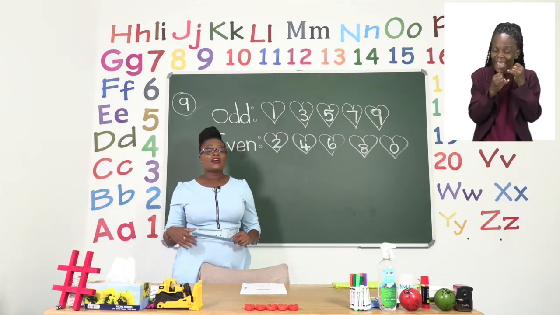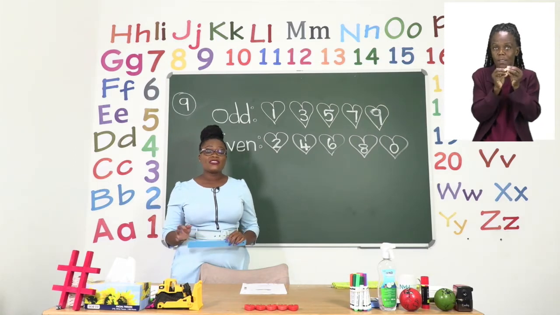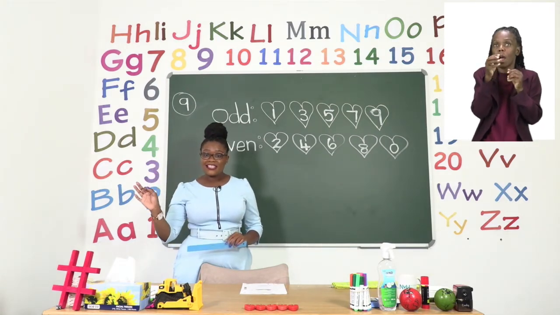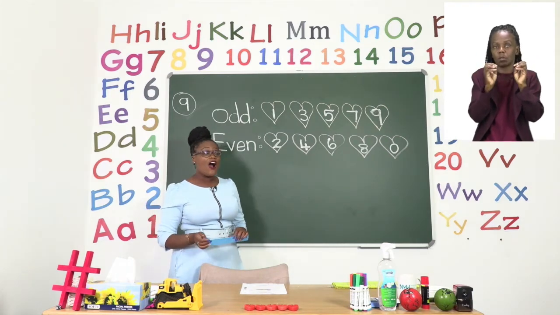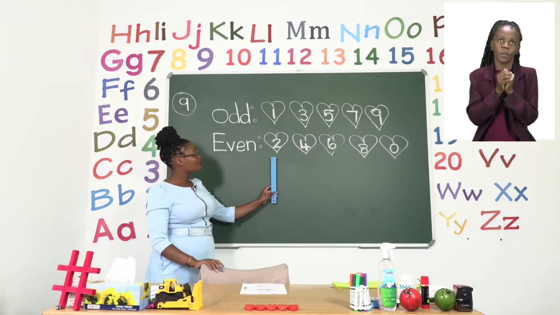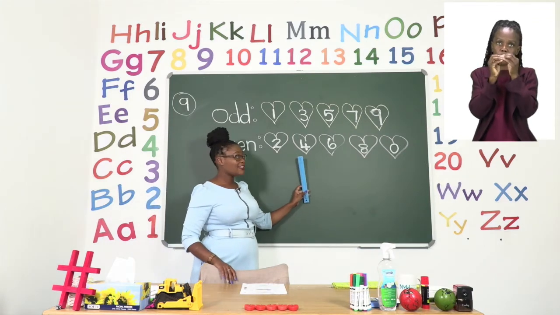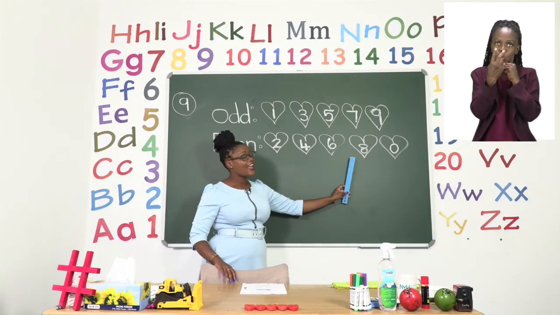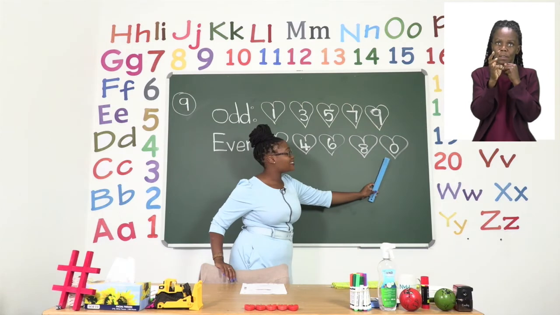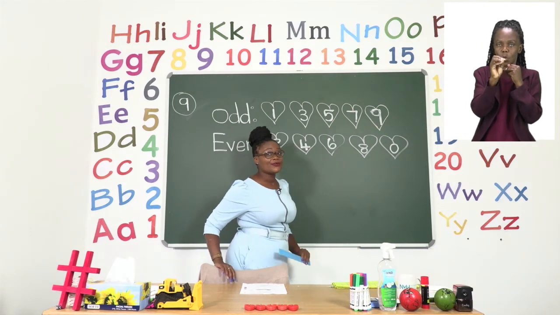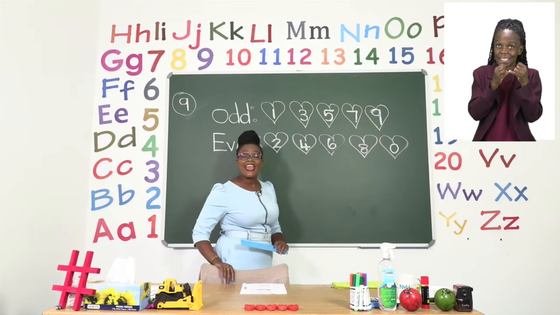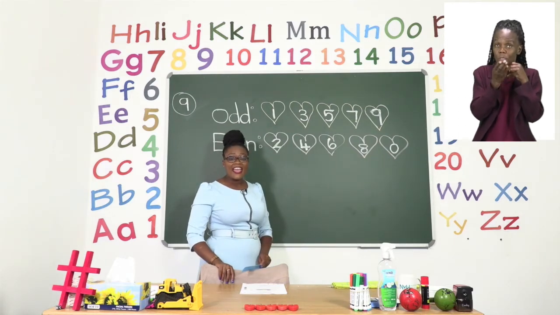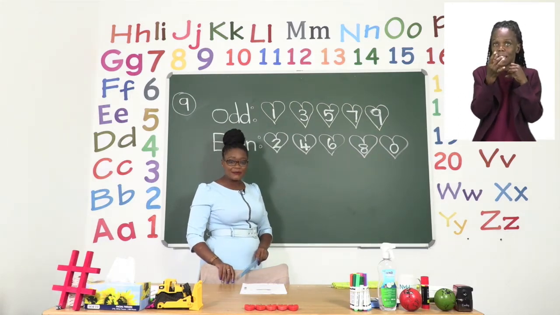And when we are coloring them, we know that they're a step from each other. The even numbers are 2, 4, 6, 8, and 0. So any number that has a 0 at the end of it is an even number.